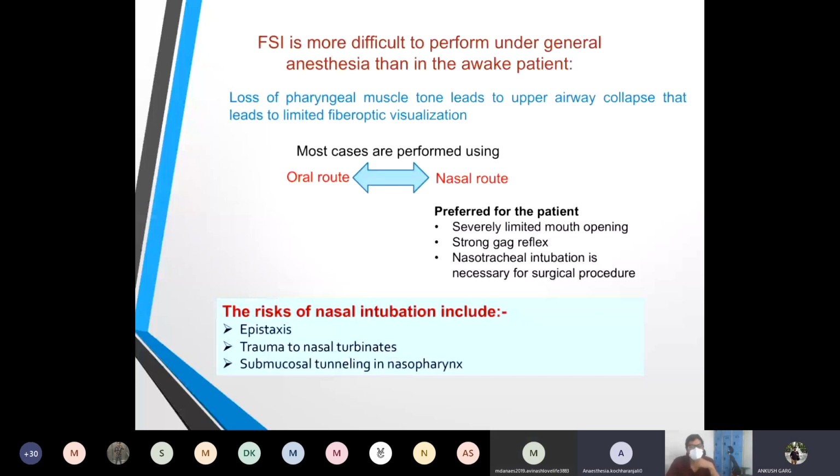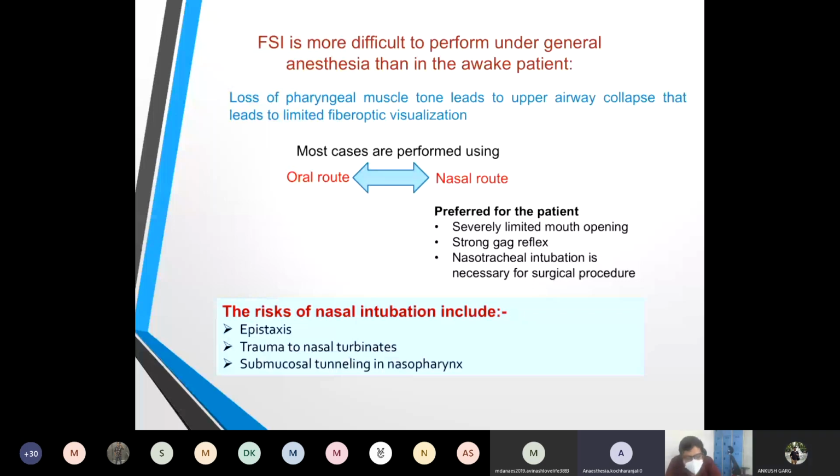I just want to add one point. That is why in children it is difficult to go for awake intubation, because we can't have their cooperation. The second is patients with mental illness who are unable to cooperate. Those patients also can't go for awake intubation.